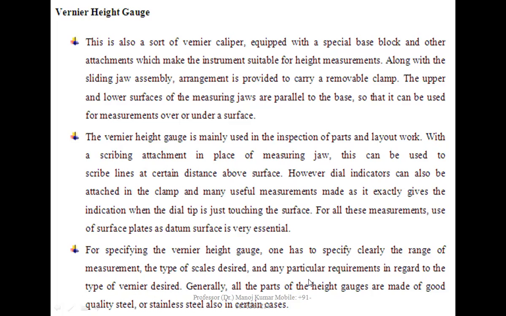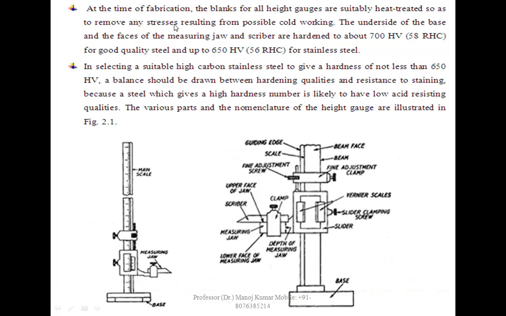the type of the scale desired, and any requirement in regard to the type of the vernier desired. Generally, all the parts of the height gauge are made of good quality steel, or stainless steel also in certain cases. At the time of the fabrication, the height gauge is suitably heat treated so as to remove any surface stresses from the possible cold working. The underside of the base and faces of the measuring jaw and scribe are hardened to about 700 HB, as good quality as the 650 HB for the stainless steel.